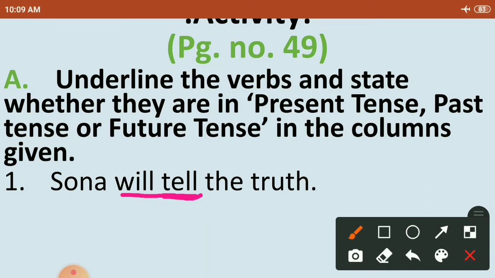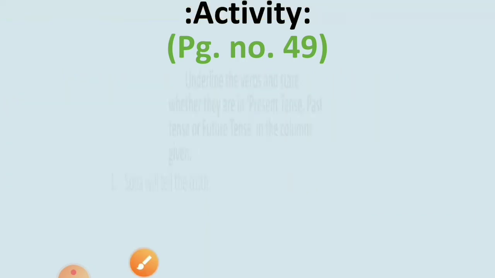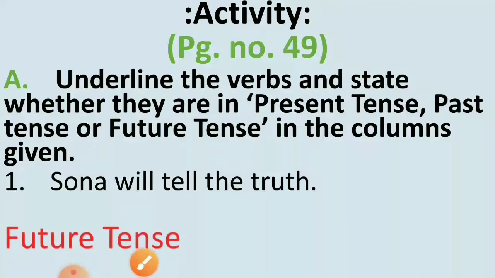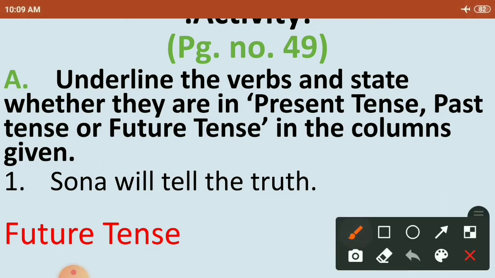And now we have to identify whether it is present tense, future tense or past tense. So which tense is it? Will tell. It is future tense. This sentence is in future tense, and the verb we have underlined is will tell.